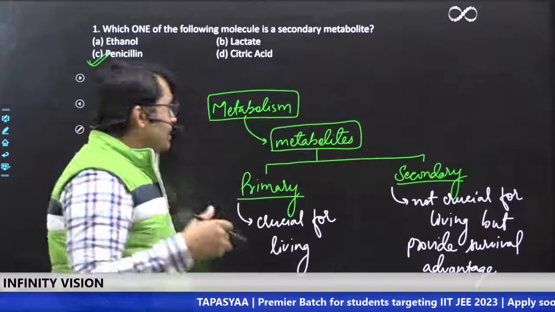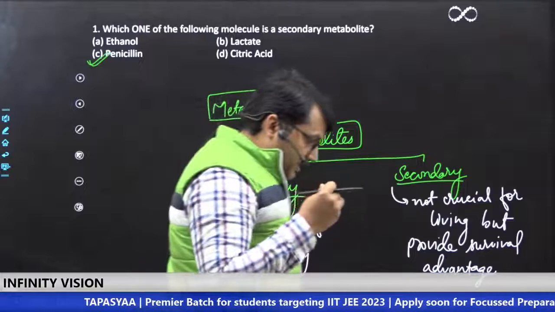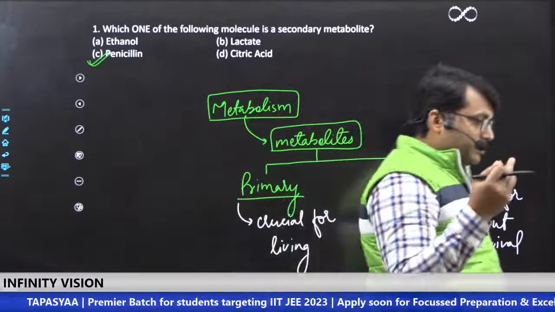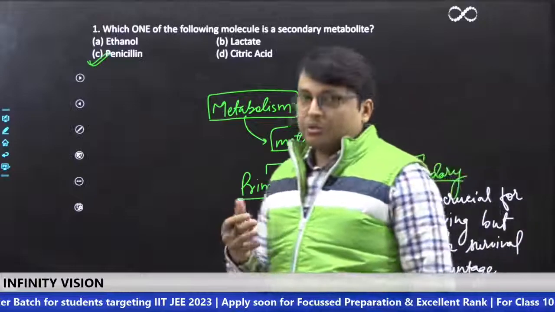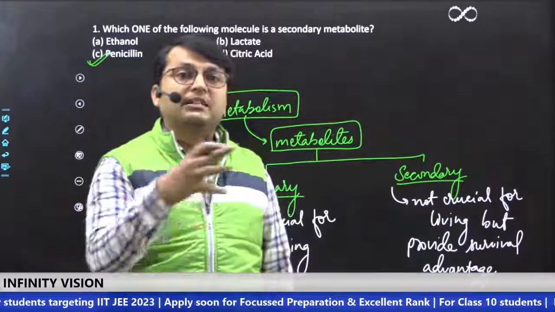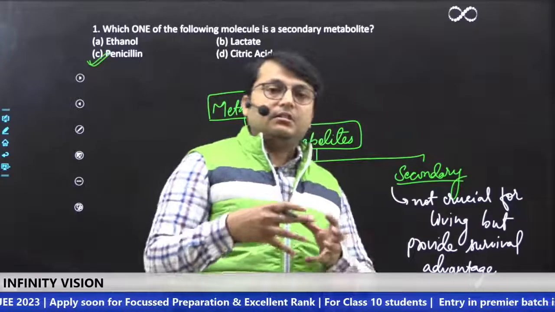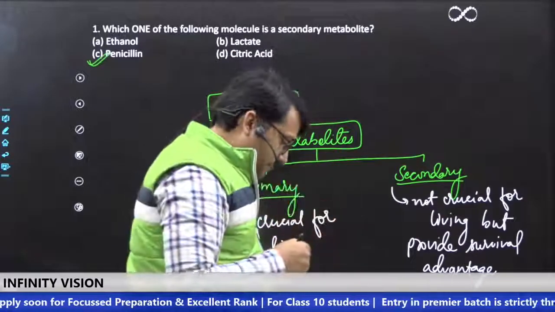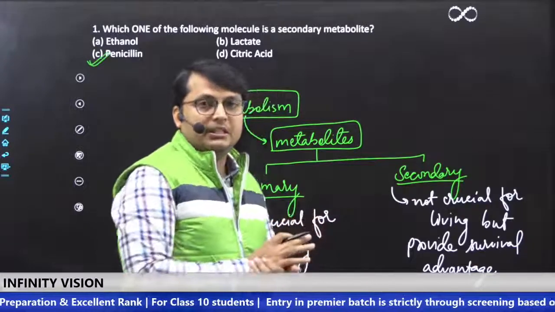Respiration is primary metabolism. Penicillin is a molecule which is a product of secondary metabolism, and it is not crucial for living. It just provides survival advantage because it will kill the other microorganisms nearby, and thus it helps the organism get the maximum of the natural resources in the nearby environment.